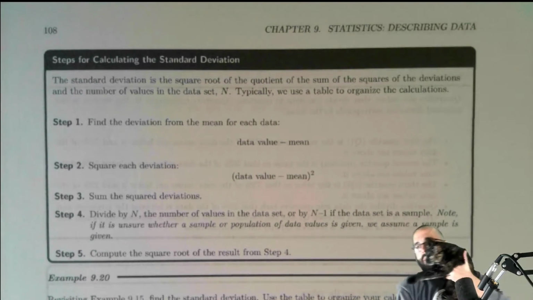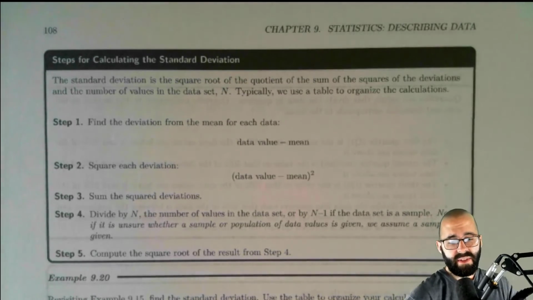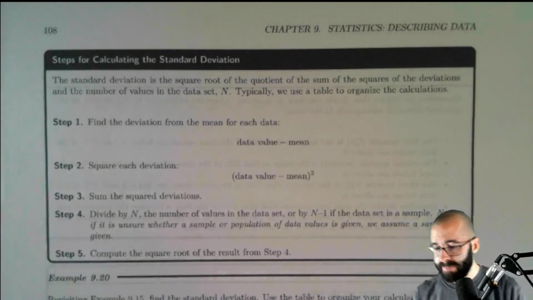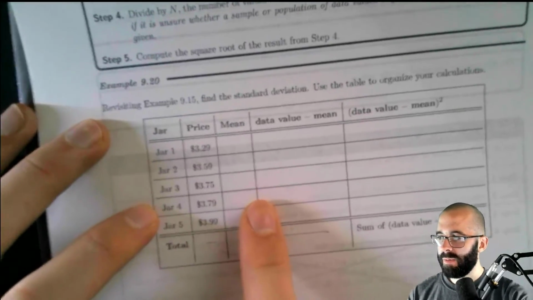One of the easiest ways to calculate the standard deviation by hand is to organize the data in a table, just like we have right here.